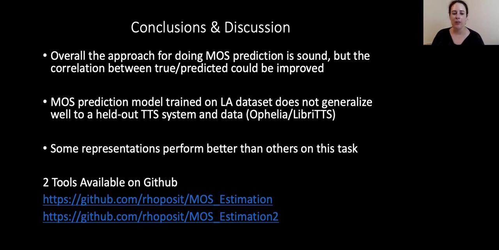We have made two tools available on GitHub. The first is the MOS estimation low capacity CNN using the X factor 5 device quality X factor, and we provide a pre-trained model. The second tool is the original MOSNet architecture with a pre-trained model that is retrained on the LA dataset. The original MOSNet provided a pre-trained model for voice conversion, and we are providing a pre-trained model for TTS.